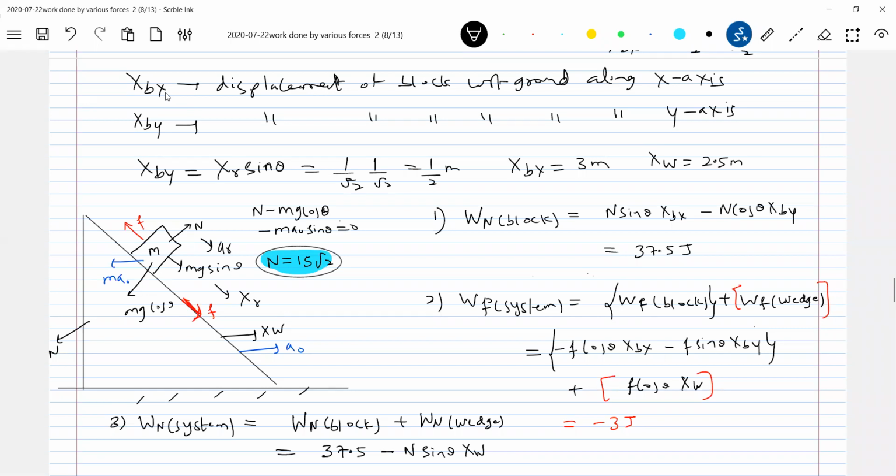So the normal contact is equal to what we calculated earlier, no? Normal contact will be 15√2. Substitute all the values and see how much.